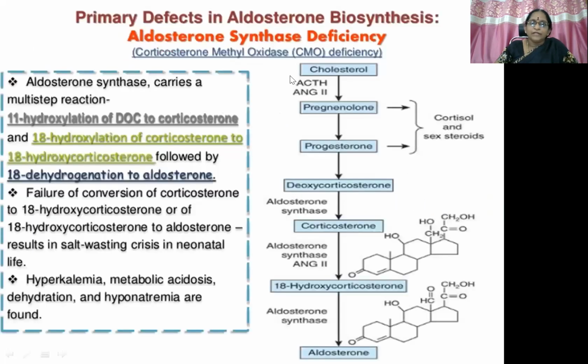Then primary defects in aldosterone biosynthesis. So aldosterone biosynthesis defects mean enzyme deficiency. The particular enzyme involved in aldosterone synthesis is aldosterone synthase.